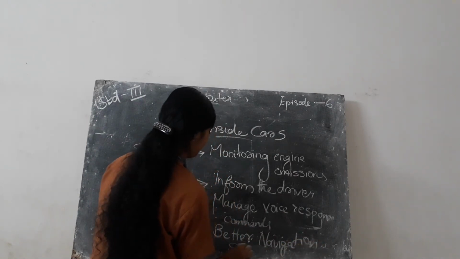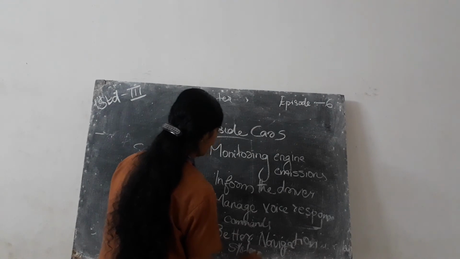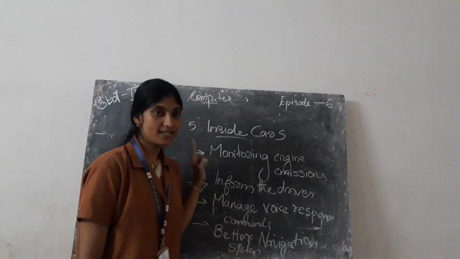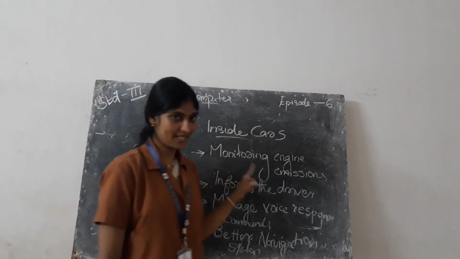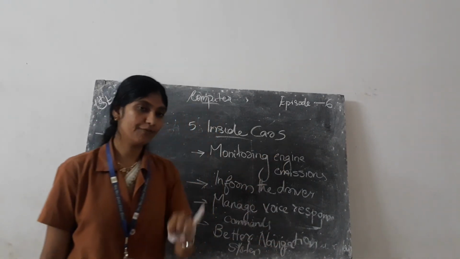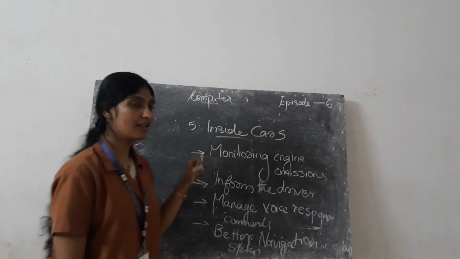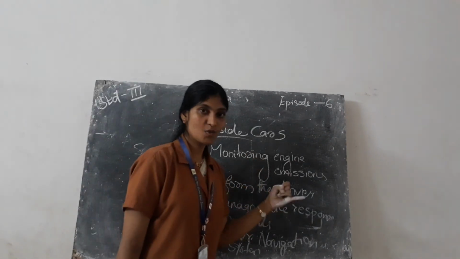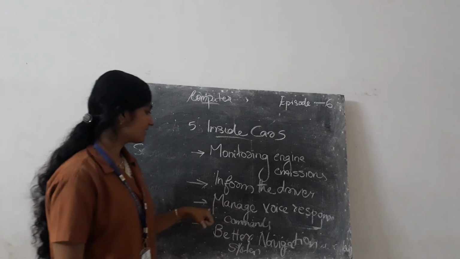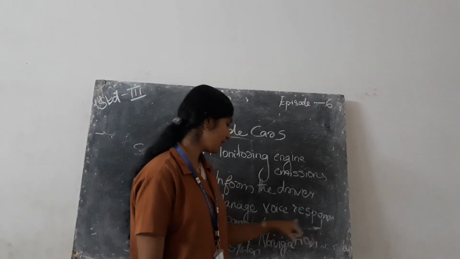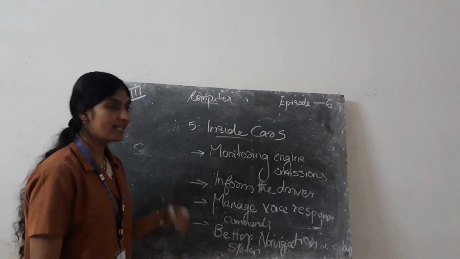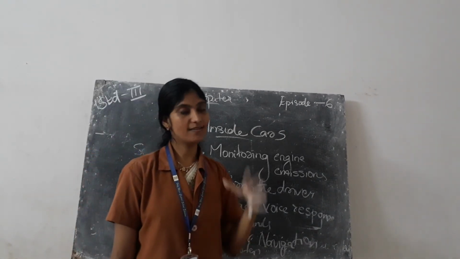So inside cars, computers are used for monitoring engine emissions. That's the first point. Then if something has gone wrong, it informs the driver to check the engine. Next, it manages the voice response commands. And the fourth one, there is a better navigation system.